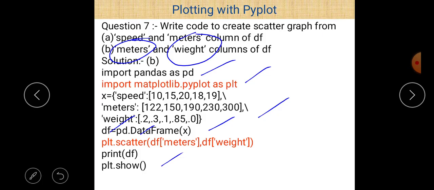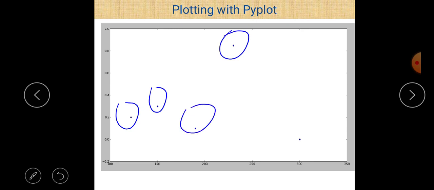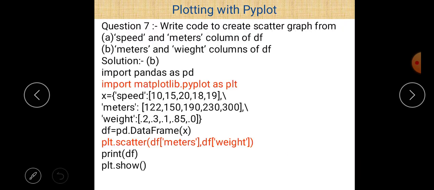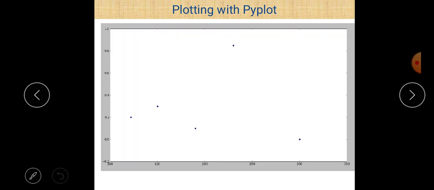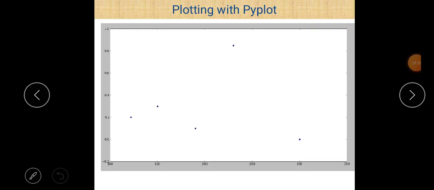After that, there is a print statement regarding the data frame, and last you can easily see that plt.show will show the output. And after that, we get this output. These are the different values regarding meters and weight. This is the output here. These are the different values.